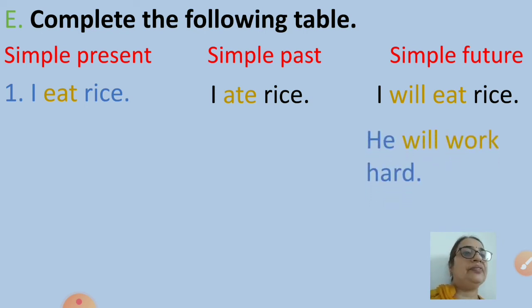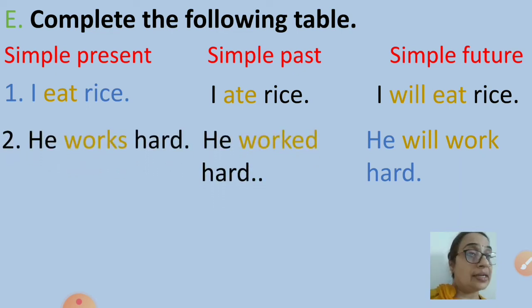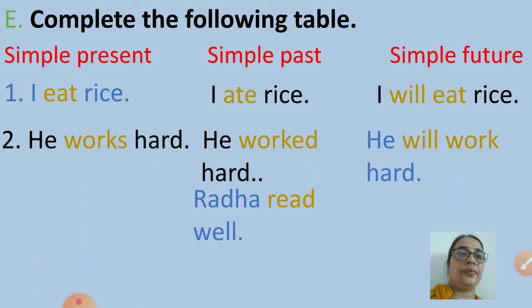Second, they have given us the future tense sentence. He will work hard. So what will be the present tense and the past tense of this sentence? He works hard. He worked hard. And he will work hard. He works hard. He worked hard. And he will work hard.